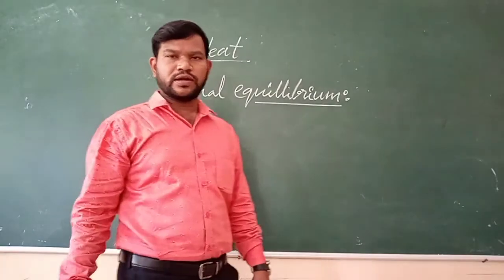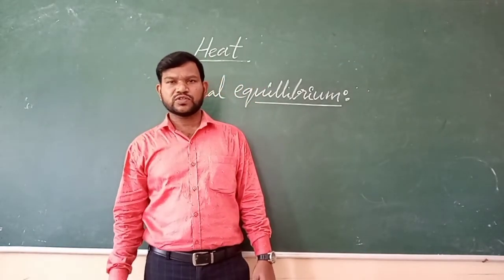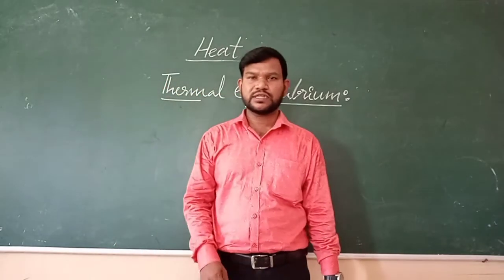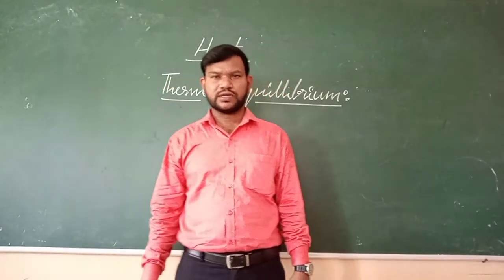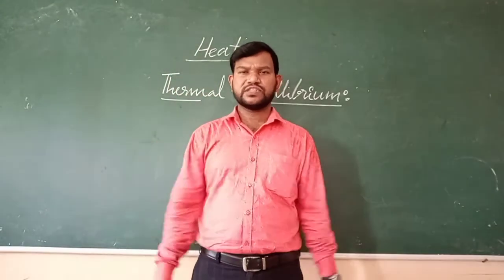Students, I already explained that heat is a form of energy which always flows from a body at high temperature to a body at low temperature. So it happens when two objects are in contact with each other.